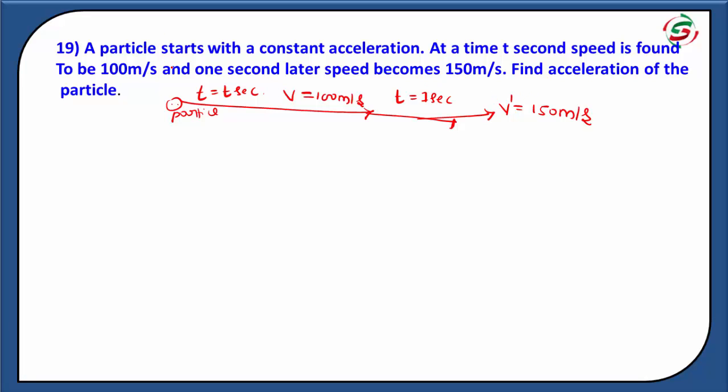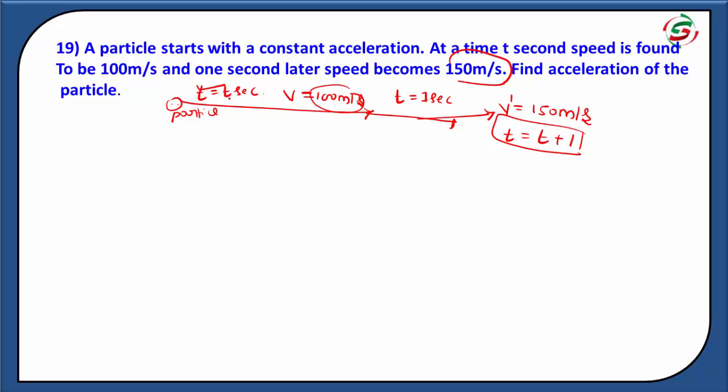The particle initially starts with a constant acceleration. At time t seconds, the velocity is 100 meter per second. One second later, speed becomes 150 meter per second. Find the acceleration of the particle.